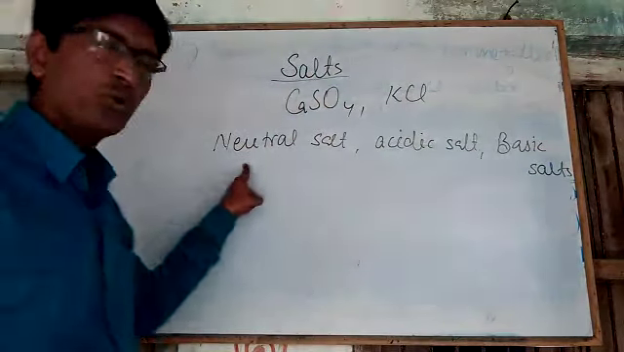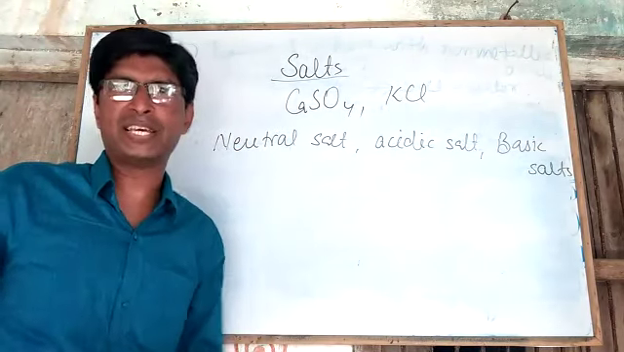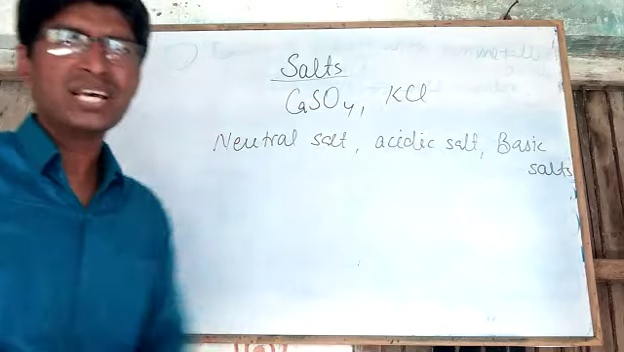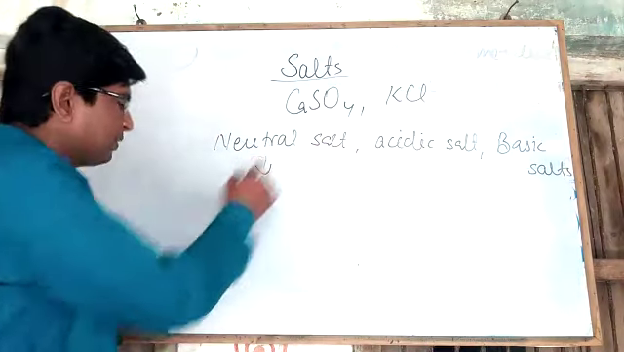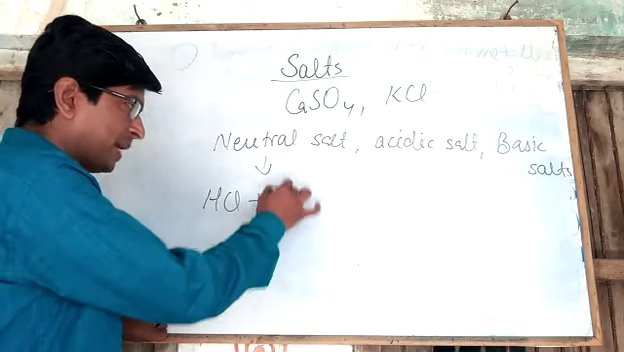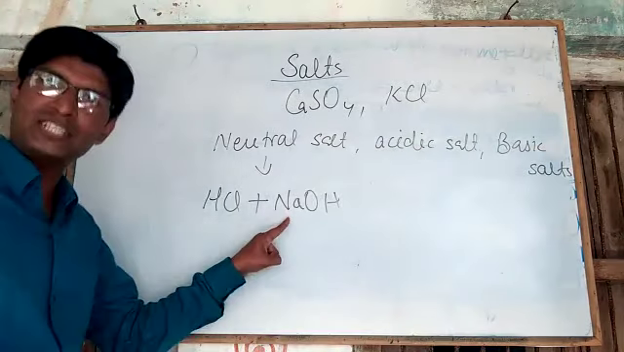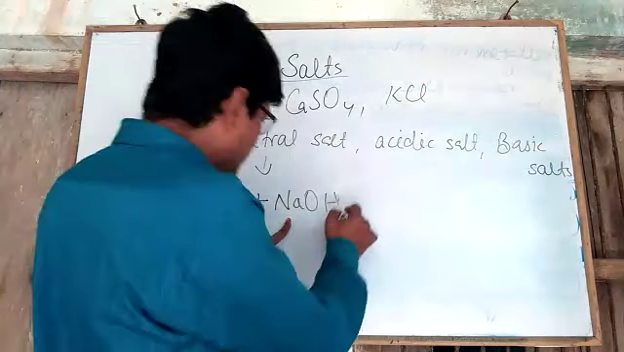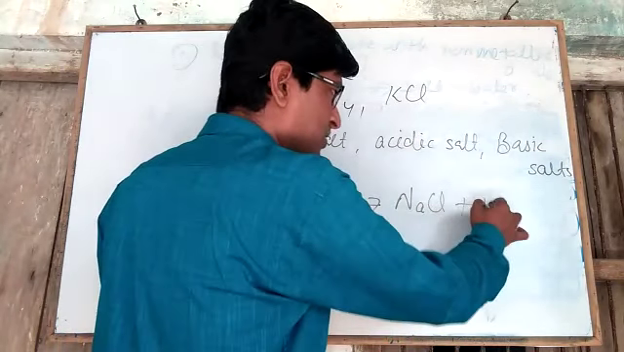The salt which is formed by the combination of a strong acid and a strong base is called neutral salt. For example, if you take a strong acid HCl and a strong base NaOH, when the strong acid reacts with the strong base, it forms the neutral salt sodium chloride plus water.